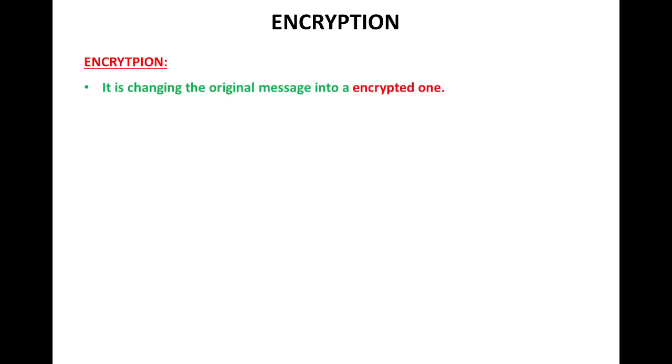in this process, what is the role of encryption here? Encryption is changing the original message into an encrypted one, which cannot be understood by anyone except the people who created the message. Here you can see that the original data is modified using a key or code.